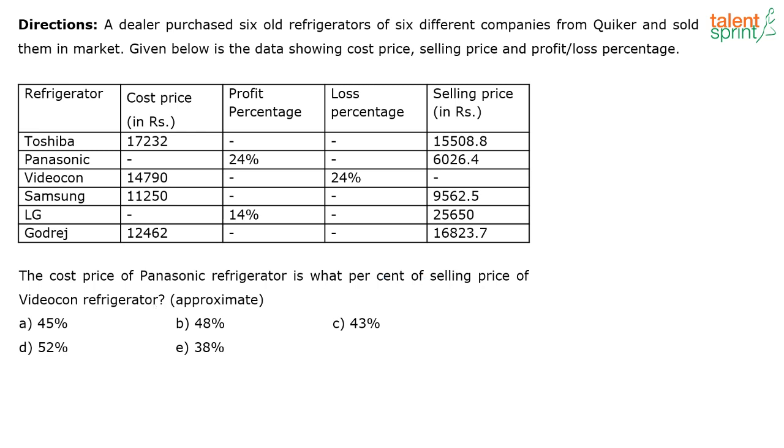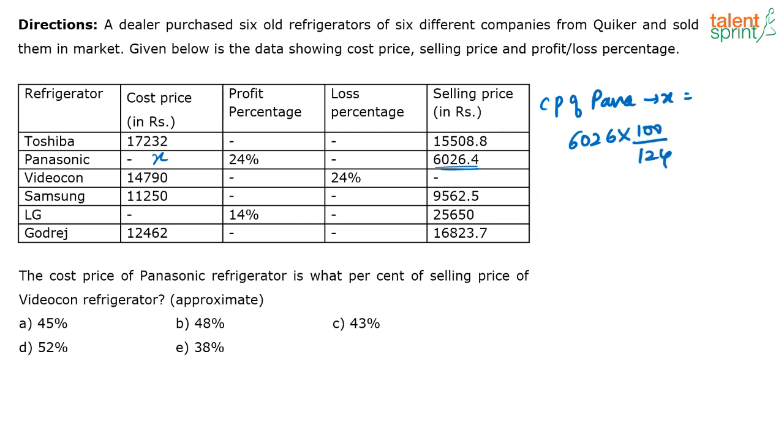So let us first look at Panasonic. So Panasonic is this, correct? Selling price is this. They have a profit percentage of 24. So if the cost price of this Panasonic refrigerator is X, then X into 124 by 100 is 6026.4, correct? Because they are making a profit. So I say X into 124 by 100 is equal to 6026, or I can say the cost price of Panasonic, that is X, is equal to 6026 into 100 by 124.